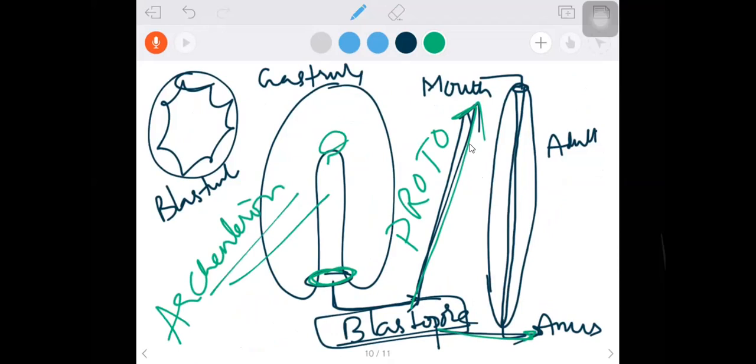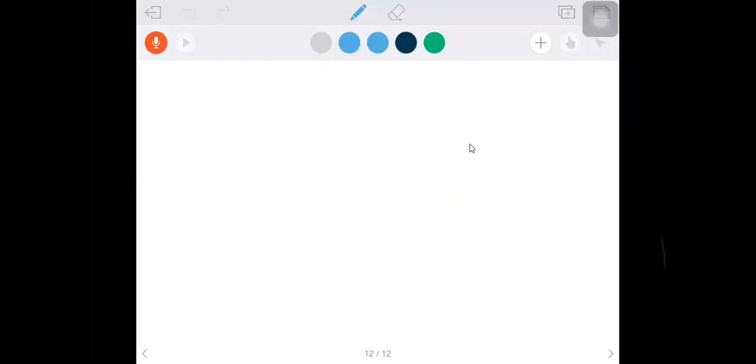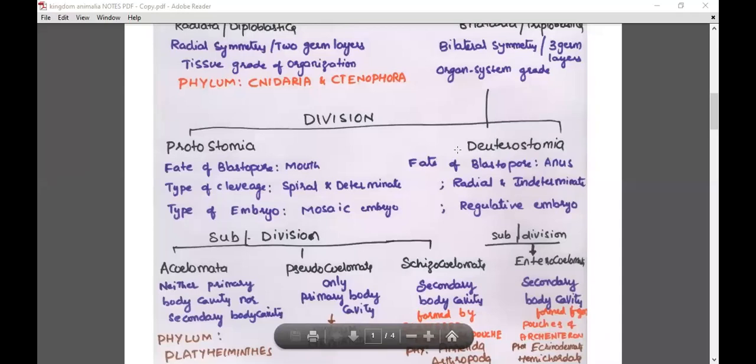So it will become both mouth and anus, and this whole area becomes the alimentary canal. Only two definitions are to be learned: division protostomia and division deuterostomia. Okay, so let's go back to the chart where we learned the two things, division protostomia and division deuterostomia.